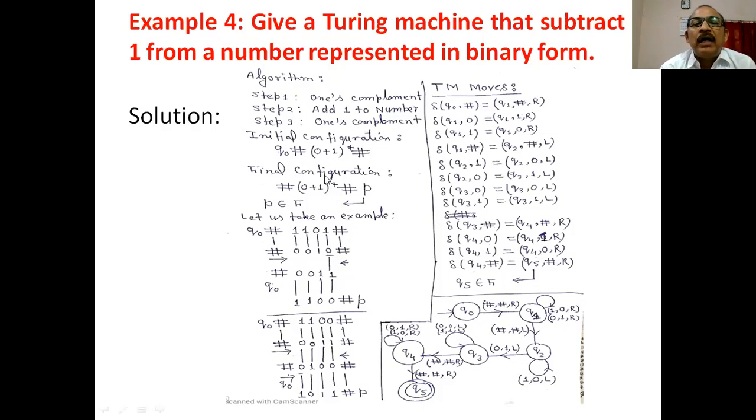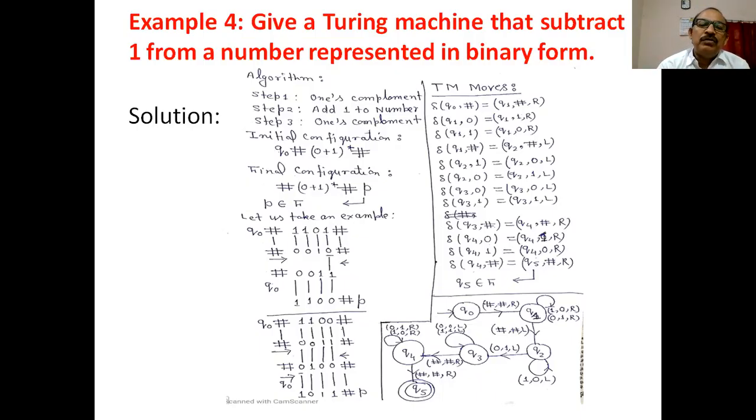Now we have to add 1 to the number. If 0 is the rightmost bit, we simply change this 0 into 1. Is it clear? Now if 1 is encountered, we replace 1 by 0. And if again 1 is encountered, we replace 1 by 0.